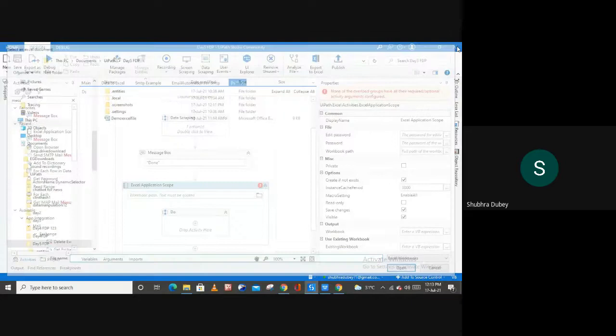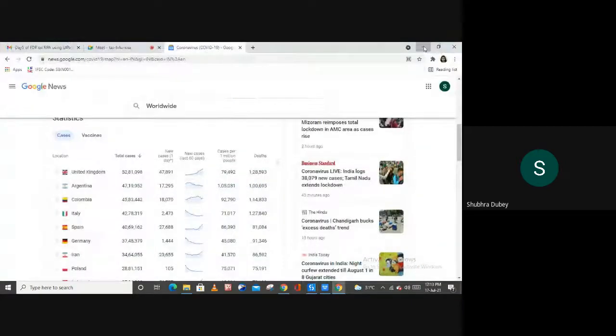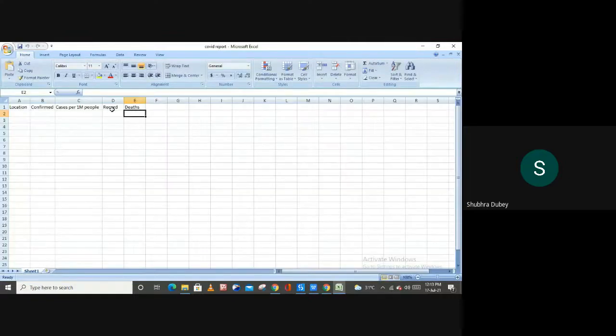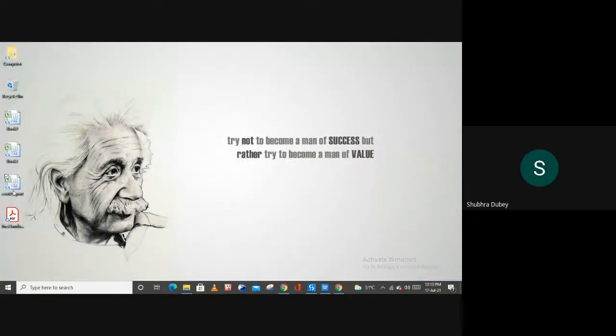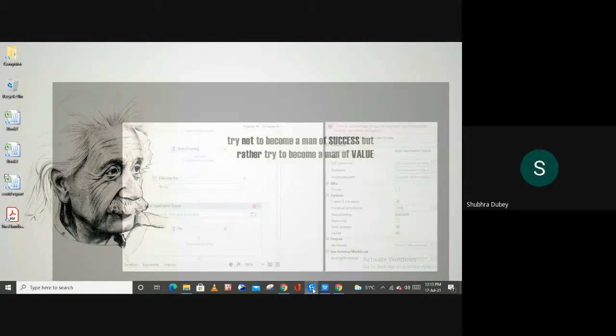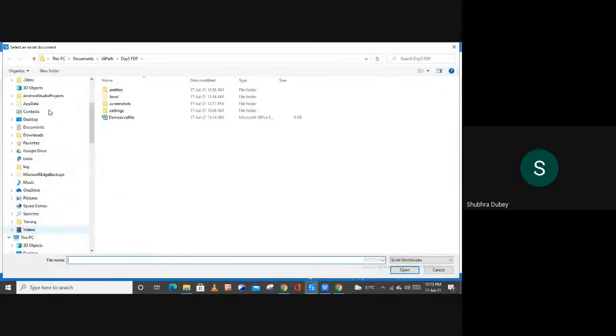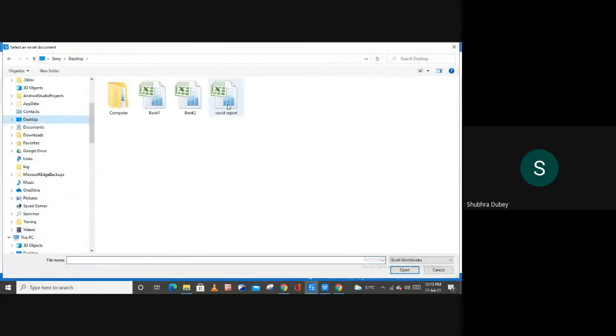In my case, I already have a file, let me show you. So here I have one Excel file. In this file, I have the same header lines with the location, confirmed cases per 1 million people, and then records and the death rates, right? So I'm going to indicate my COVID report file, let me indicate that file on the desktop, COVID report, and open it.